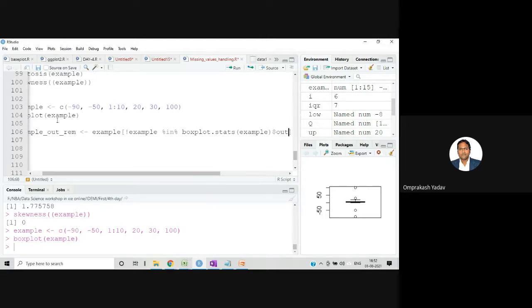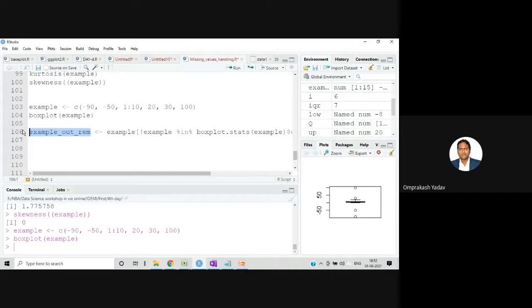So what exactly I have written over here is: please give me only those values which are not there in the boxplot.stats, in that example. So only those values you pick which are not the outliers in the box plot. Those values it will take and put inside this particular variable.